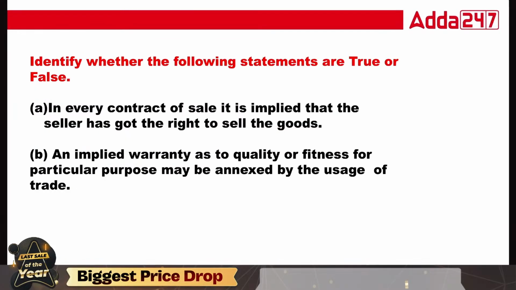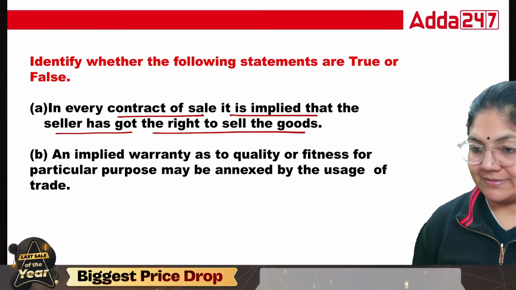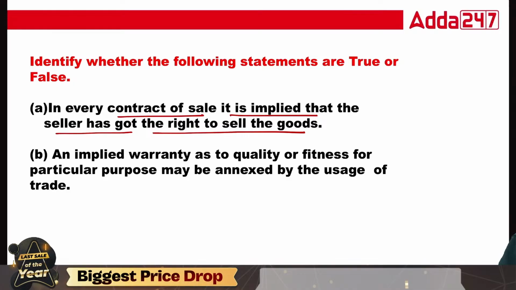Okay, cool. Now, in every contract of sale, it is implied that the seller has got the right to sell the goods. In every contract of sale, it is implied that the seller has got the right to sell the goods. The answer is yes. An implied warranty as to quality or fitness for a particular purpose may be annexed by the usages of trade.